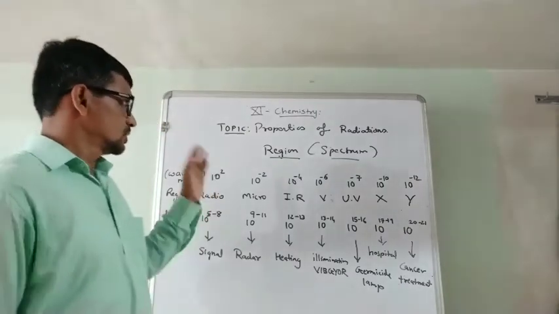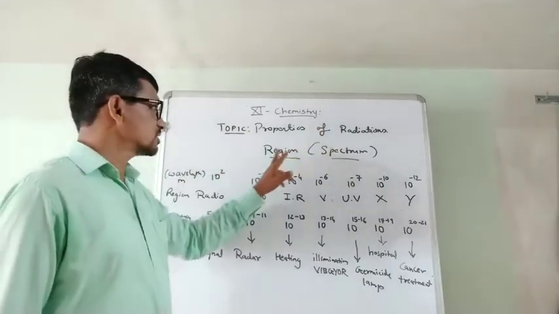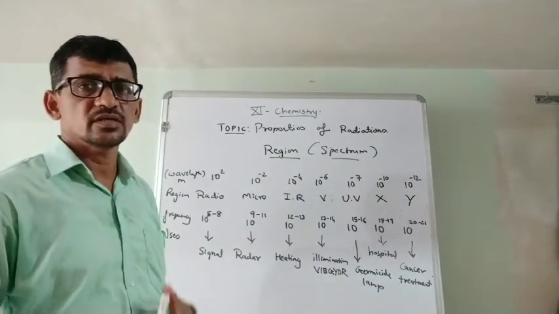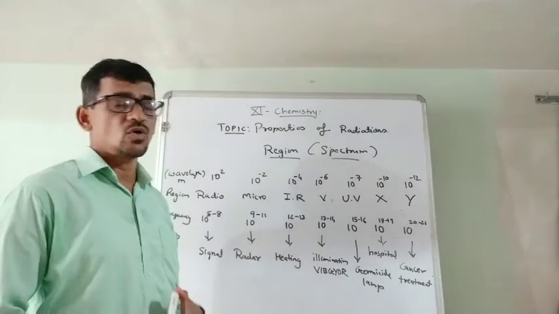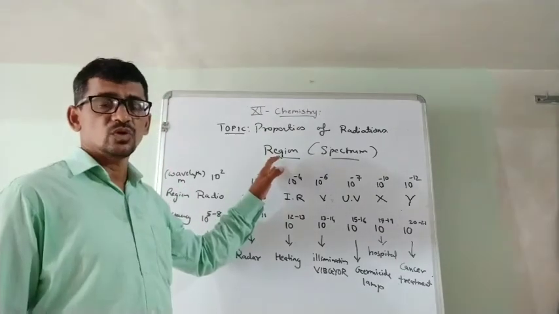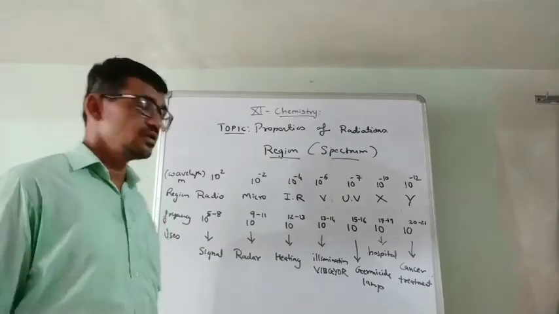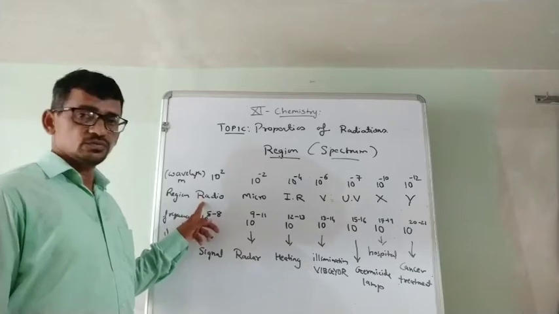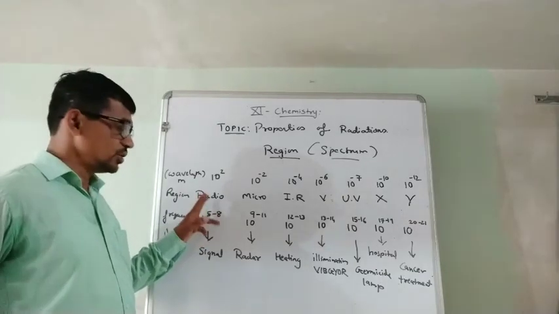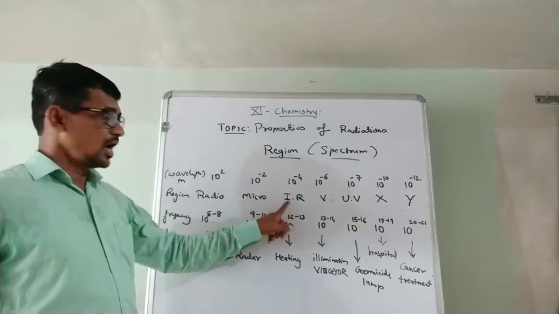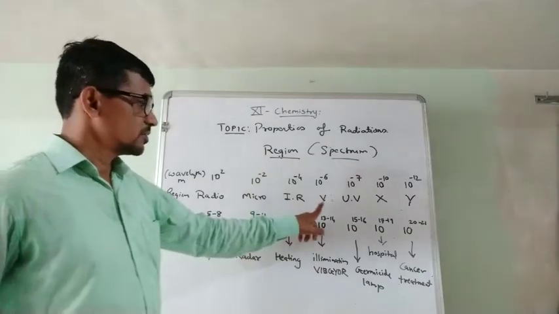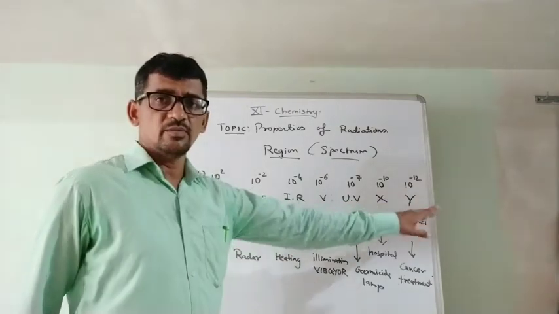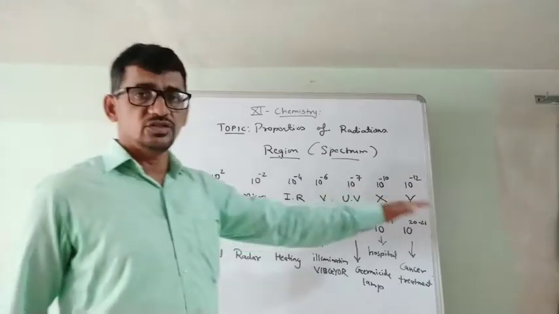In properties of radiation we discussed the regions of the spectrum. This light or radiation is classified into different regions depending upon the energy, the wavelength, or the frequency. First region is radio. Radio waves, their energy is very less. So radio waves, microwaves, IR meaning infrared, visible region, ultraviolet region, X-rays and gamma rays. So these are the different regions.